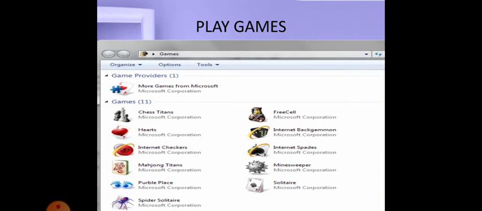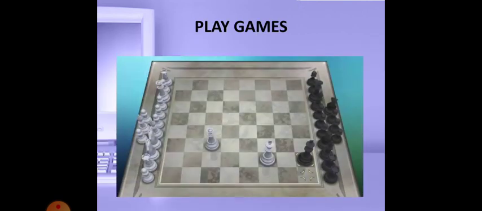And if you want a game which you installed manually, you have to open it. Now I show the example of the default games. If I want Chess Titans, I double click that icon. Chess Titans is available on that screen. You can play chess on your computer.